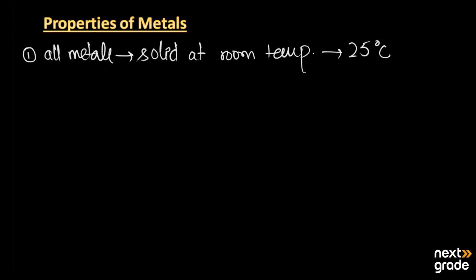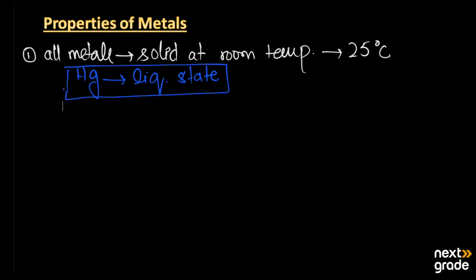Here we have an exception, that is mercury. It is the only metal found in liquid state at room temperature. So this is the exception about physical state: all metals are solid except mercury.